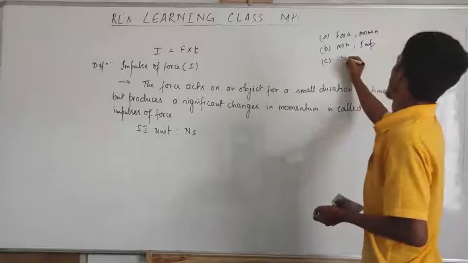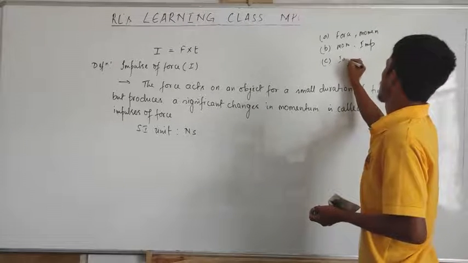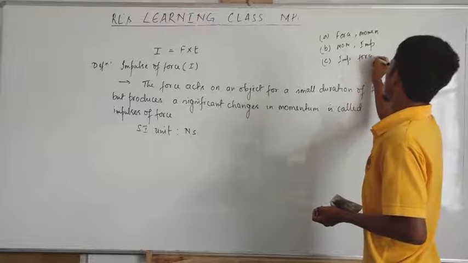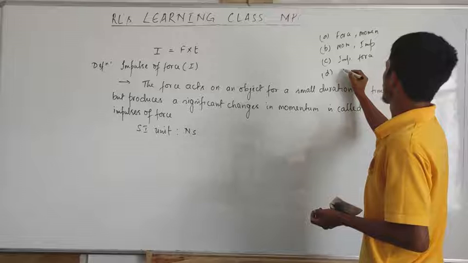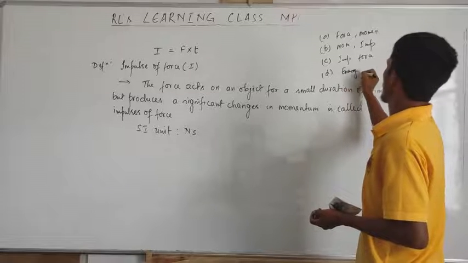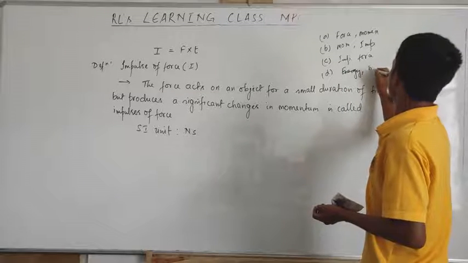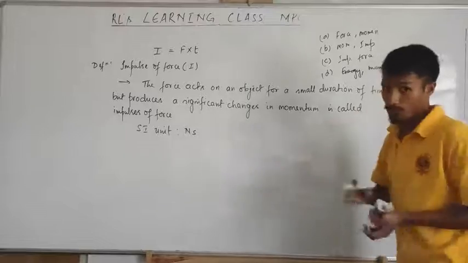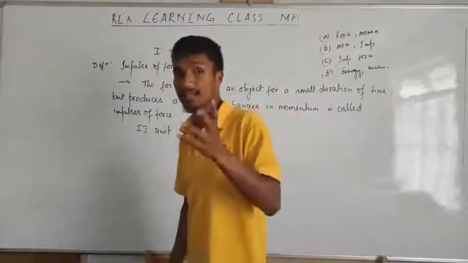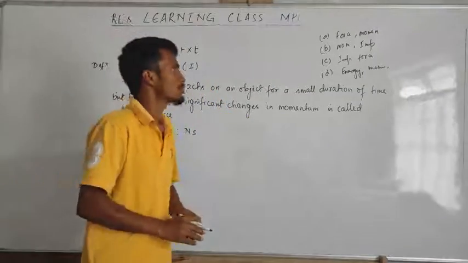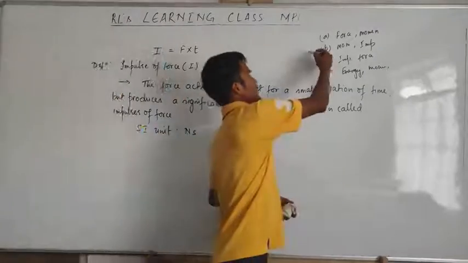Then impulse and force, option D. Then energy and momentum. Example: which of the following physical quantities has the same unit? What's the answer? Option B.